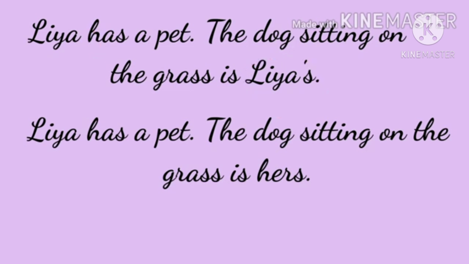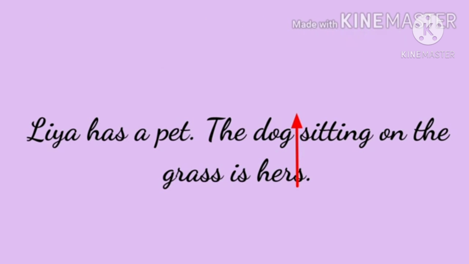Which possessive pronoun do we add here? Yes, hers. To avoid that repetition, here hers is replacing the possessive noun Leah's, and it is showing possession or ownership. And how do we write the possessive pronoun here? Yes, we write it without the apostrophe.